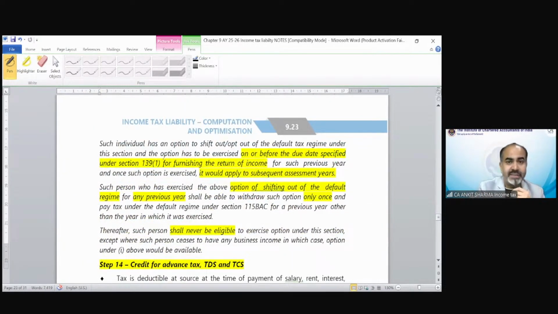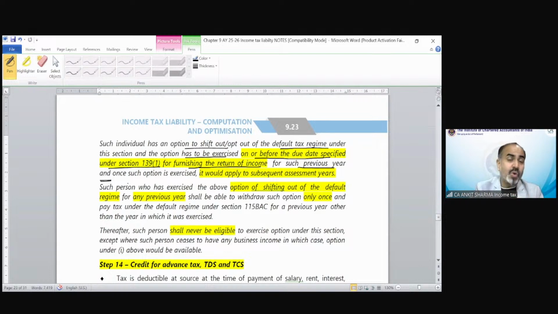Such individual has an option to shift out of the default tax regime under this section, and the option has to be exercised on or before the due date specified under section 139(1) for furnishing the return of income for such previous year.